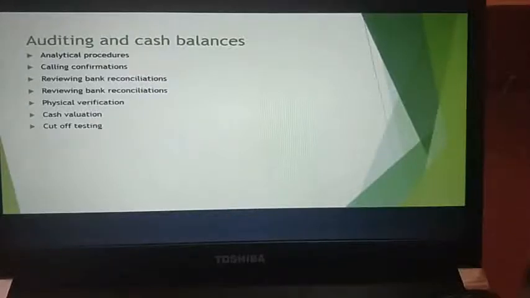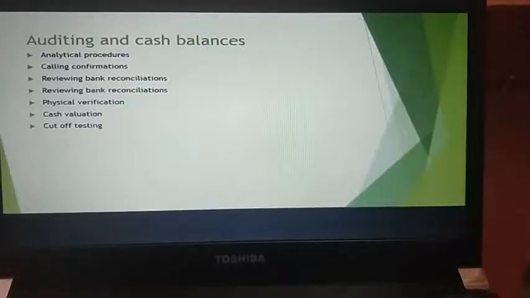Next, you have auditing and cash balances. In your auditing and cash balances is basically your analytical procedures. What are the analytical procedures? It is basically your auditing cash, bank balance, which involves several audit procedures in a broad sense. Okay. For this, you have first one, that is confirmation. You need to confirm. Okay. When you're carrying out audit, you need to confirm. You need to verify your cash and bank balances.